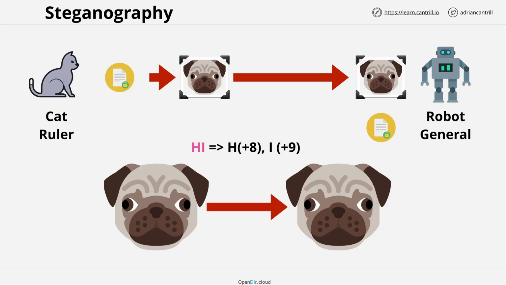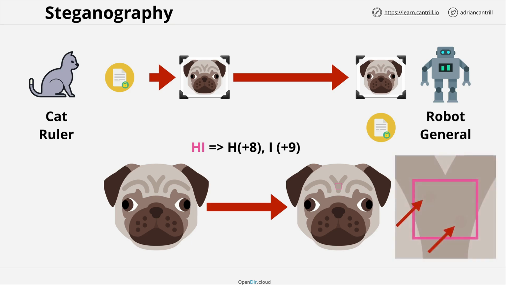But hidden there would be slight changes. And if you don't believe me, let's blow this up a little bit, because this is an actual simple example of steganography. If you look really closely at where those arrows are pointing, the colour is slightly different than the background. The first pixel has been adjusted by 8 values, and the second has been adjusted by 9 values.